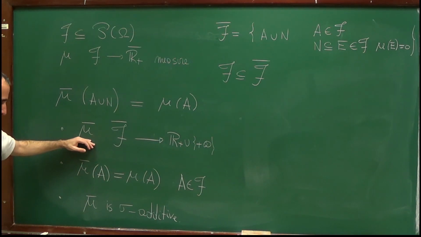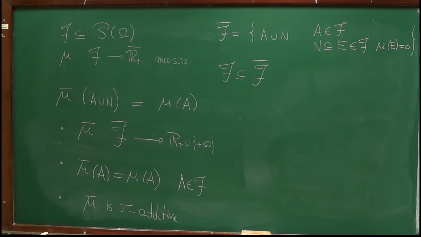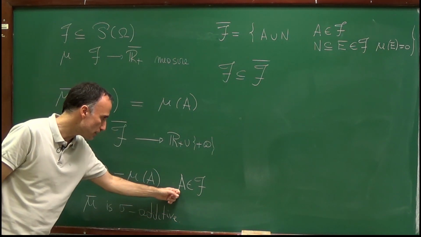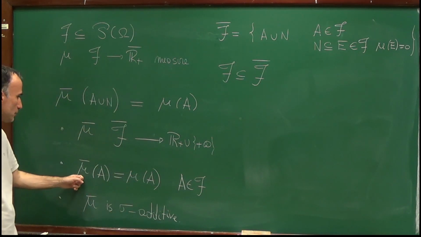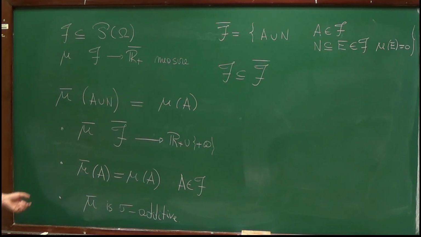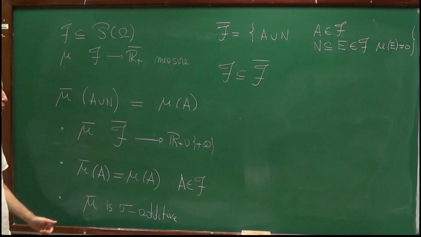So this is defined and takes values in R plus and plus infinity. We have shown that mu bar is an extension of mu, so that if we take any set A in F, we do have that mu bar of A is equal to mu of A. And we also proved that mu bar is a measure, which means that it's sigma additive.